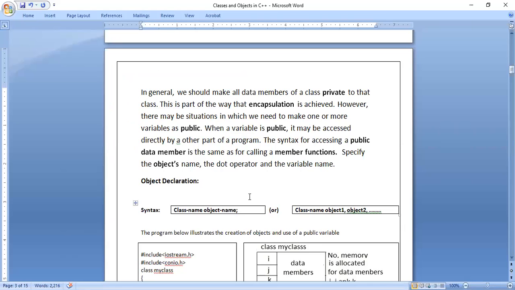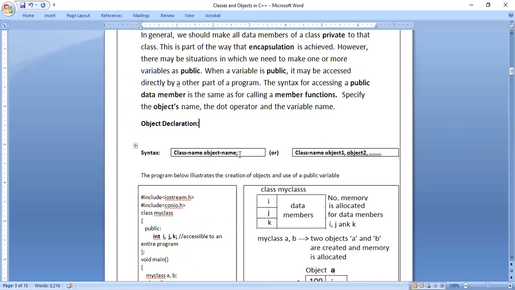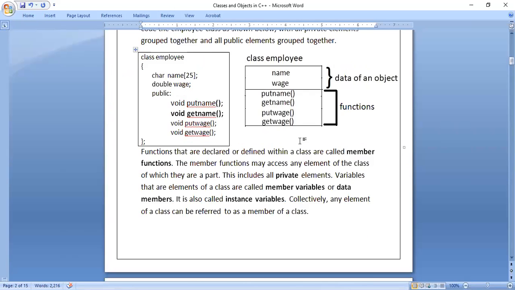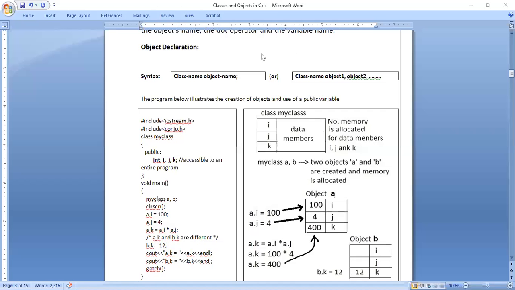Next, the next topic is object declaration. Before that, if you have any doubts, you can ask earlier. I will wait for just 10 seconds. If you have any doubts, you can ask.